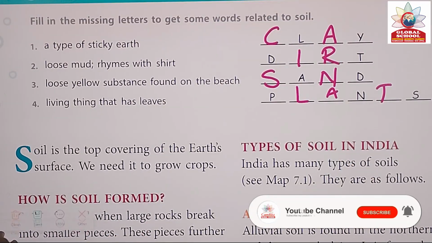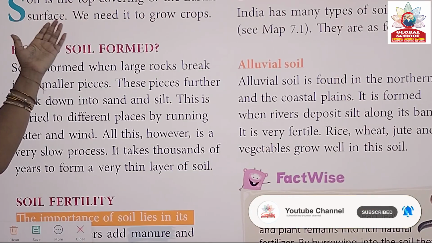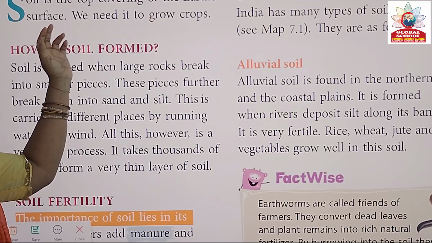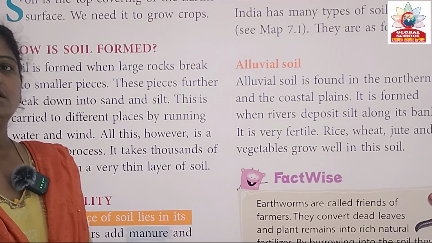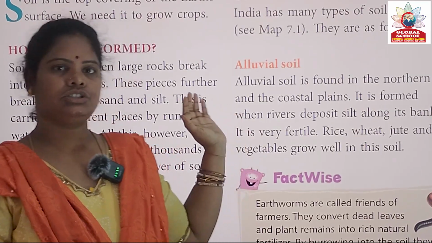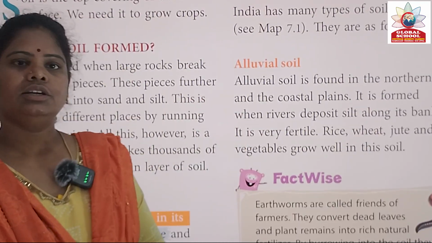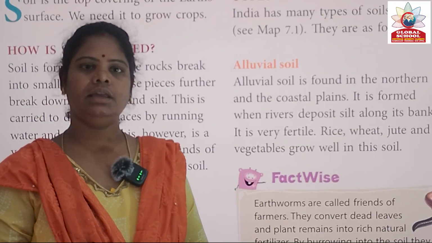So let us enter into the topic. Soil is the top covering of the earth's surface. We need it to grow crops. So the topmost layer of the earth's surface is called soil. Soil is very important for growing crops.